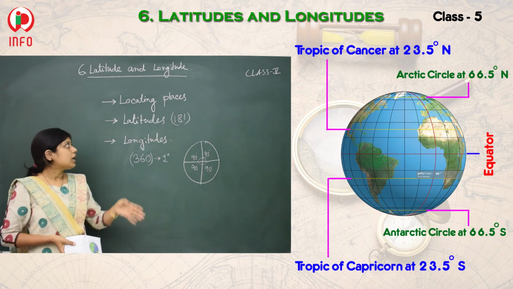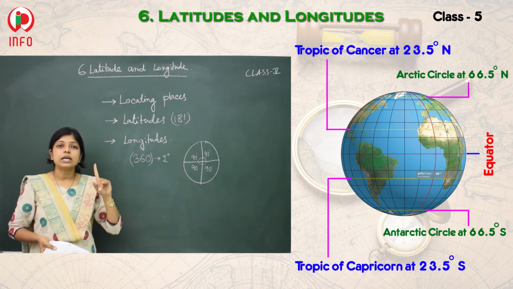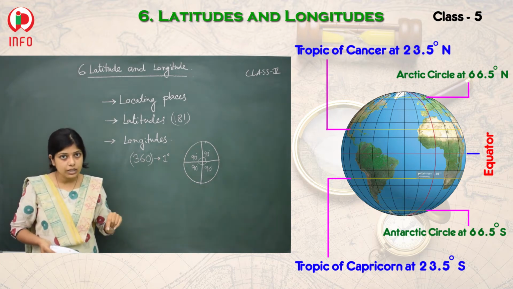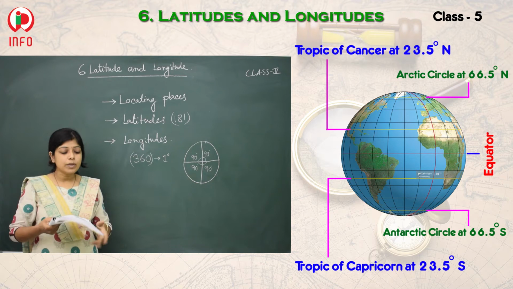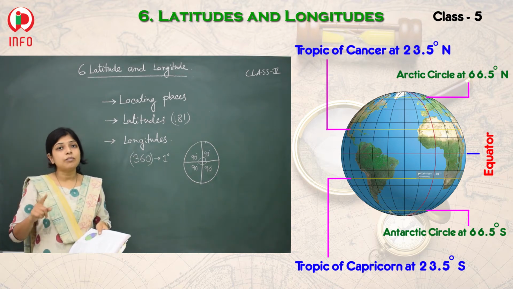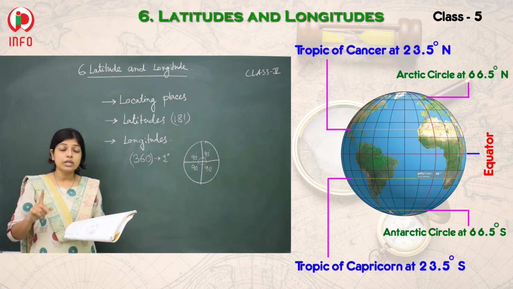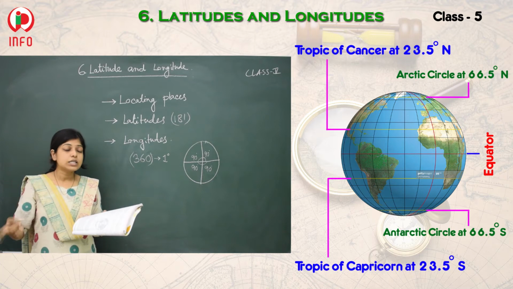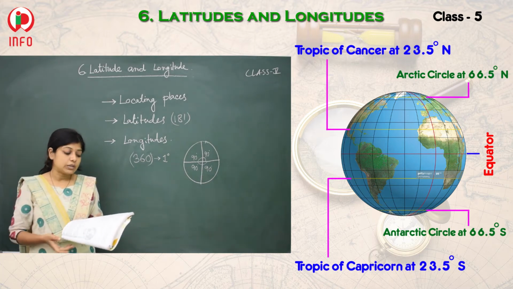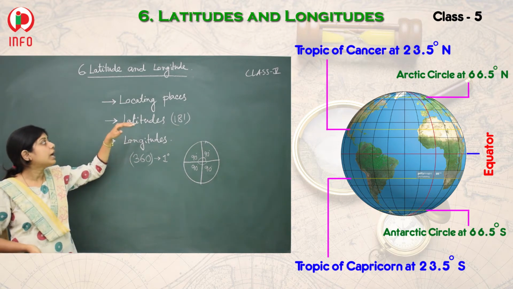So how many latitudes are important here? Total 5. One is the equator, which is at 0 degree. Next one 23.5 degree north, Tropic of Cancer. 23.5 degree south is Tropic of Capricorn. Then 66.5 degree north, that one is Arctic Circle, and 66.5 degree south, that one is Antarctic Circle. So these lines are very important for latitude.